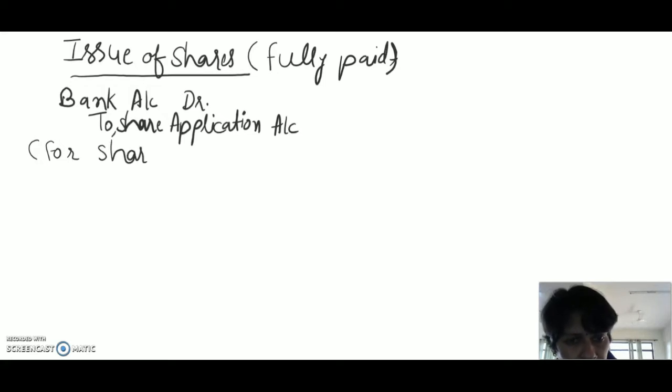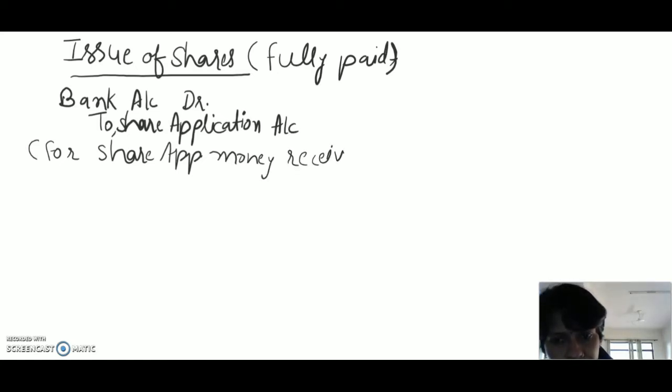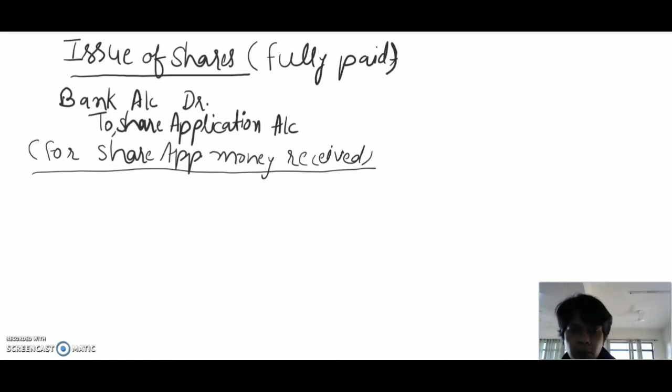share application money received, and the next transaction will be when we transfer share application money in share capital account.